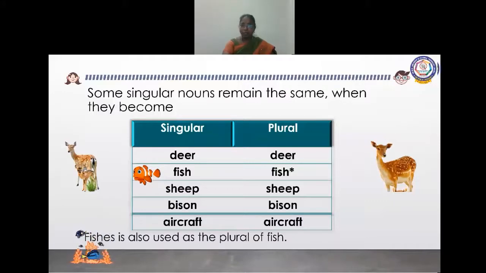But why have we placed a star near fish? Because we can say fishes or fish. Both are correct. Fishes is also used as a plural of fish. Okay, understood? Other words remain the same in the plural noun. Deer, deer. Fish, fish. Sheep, sheep. Bison, bison. Aircraft, aircraft.